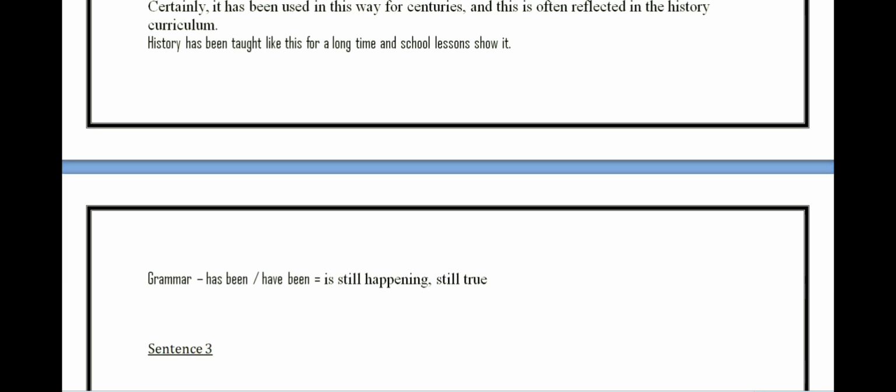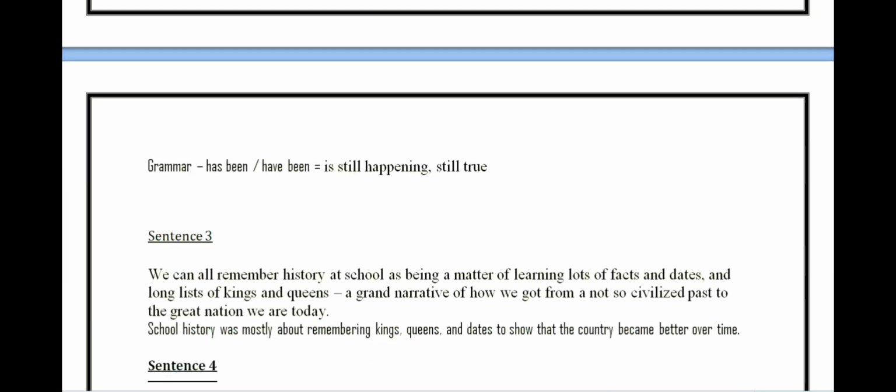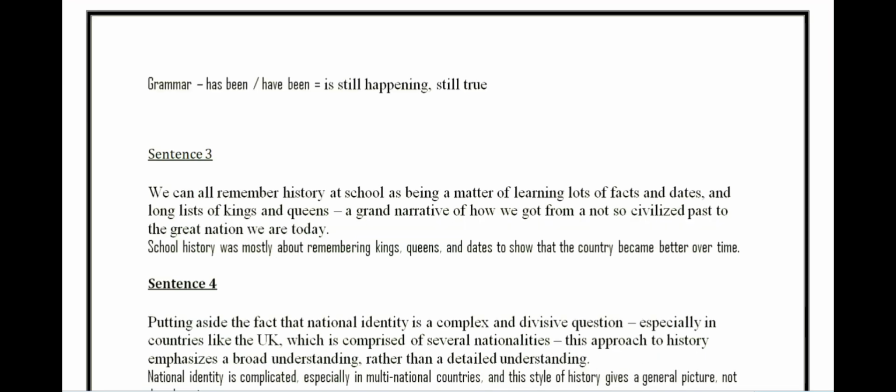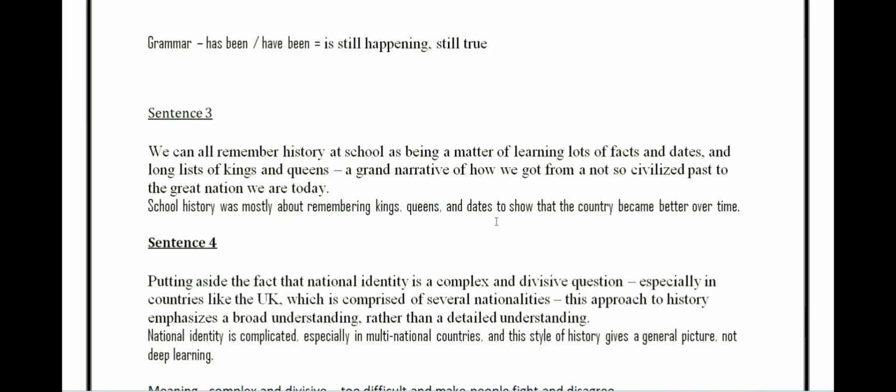Fine. Now, sentence 3. We can all remember history at school as being a matter of learning lots of facts and dates and long lists of kings and queens, a grand narrative of how we got from a not so civilized past to the great nation we are today. So, what is the meaning of this sentence?